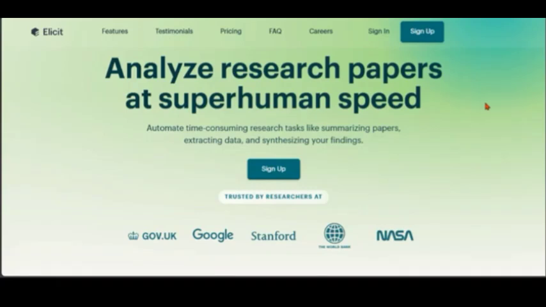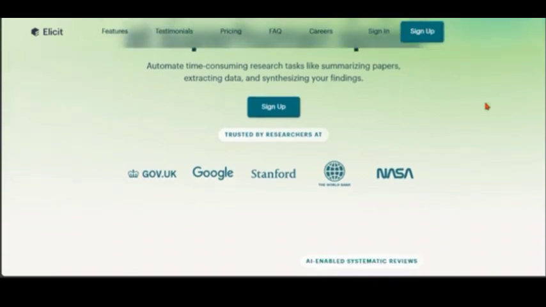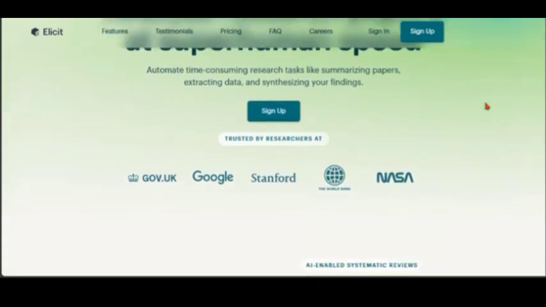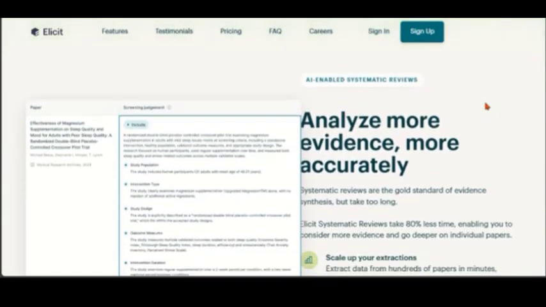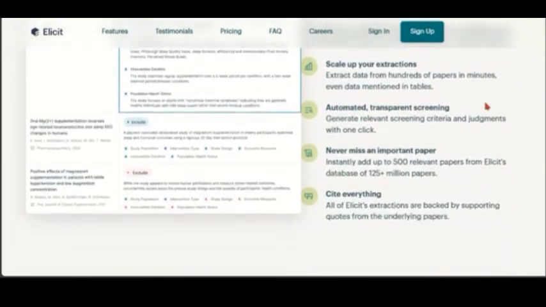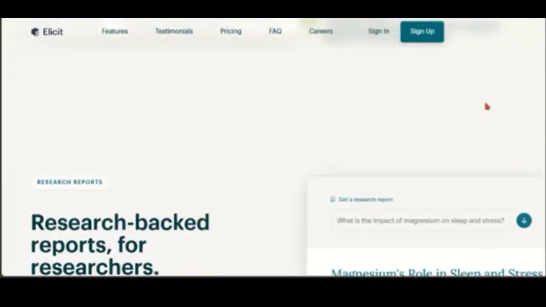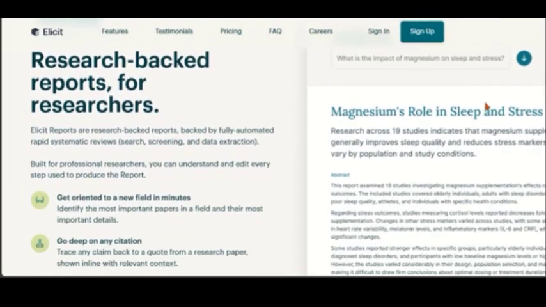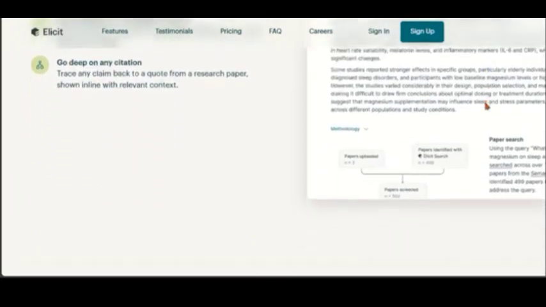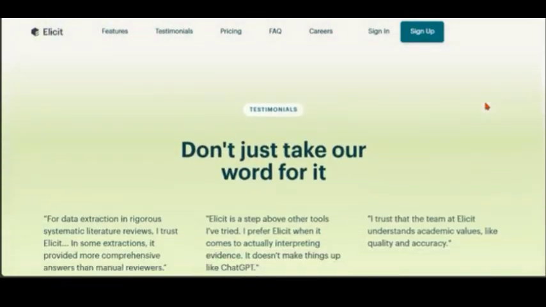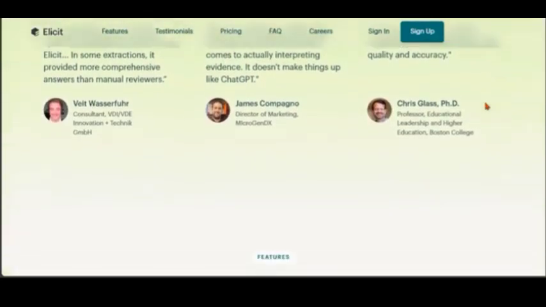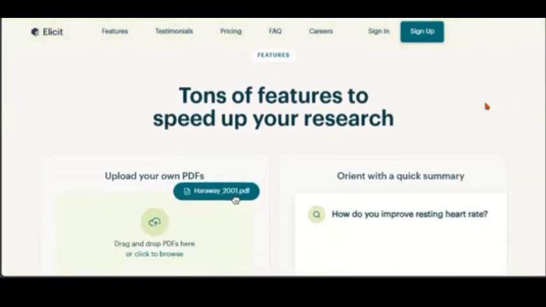Today we are putting Elicit AI and OpenAI head to head. Both of them are built to supercharge productivity and research, but they work in different ways. So which one is right for you? Let's break it down. When we look at their main focus, Elicit AI focuses on research workflow automation, while OpenAI focuses on deep, multi-step reasoning for insights.